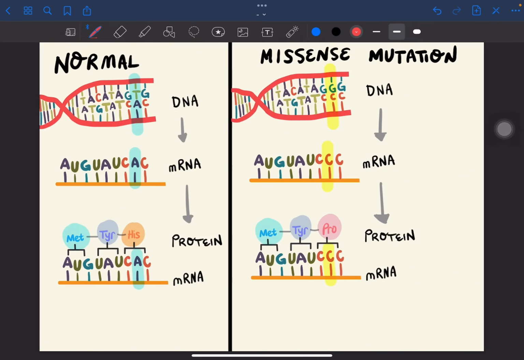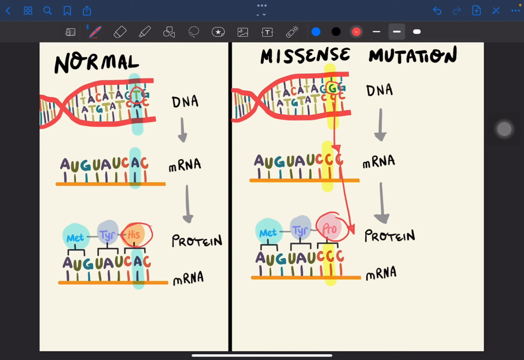So next is missense mutation. So missense mutation results in one amino acid being replaced by another. So if you look at the normal sequence, instead of guanine, it's supposed to be thymine. Now, because of that mutation, it will be passed down to the mRNA sequence, and this will also affect the encoded protein. So instead of histidine, dapat yung third position naging proline. So this is missense mutation.